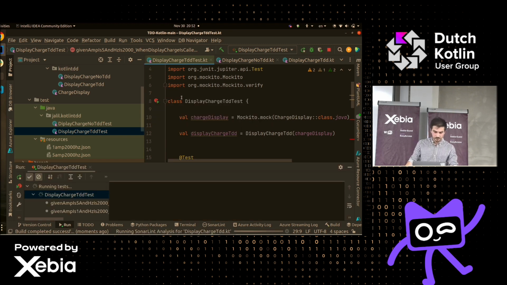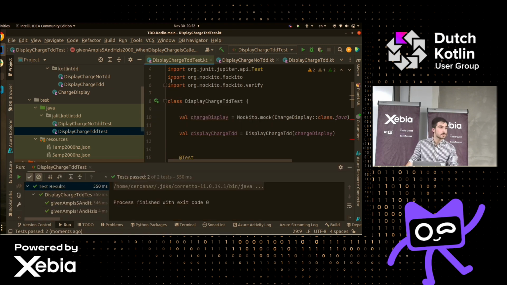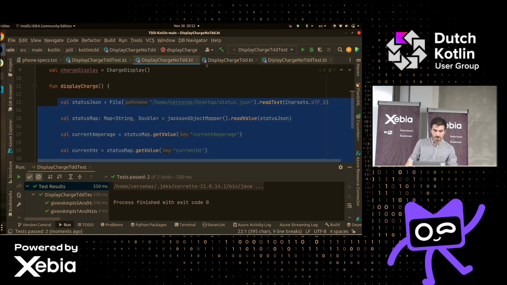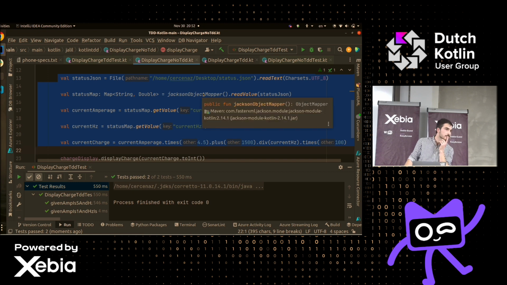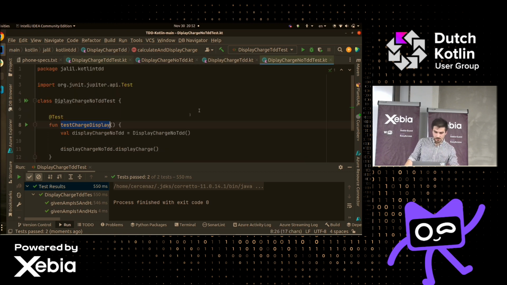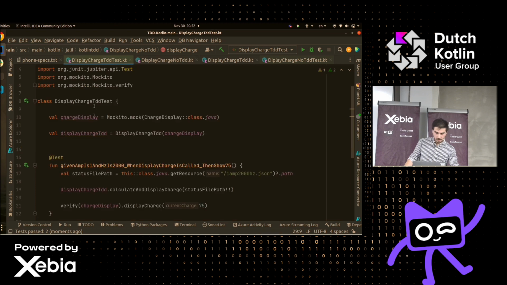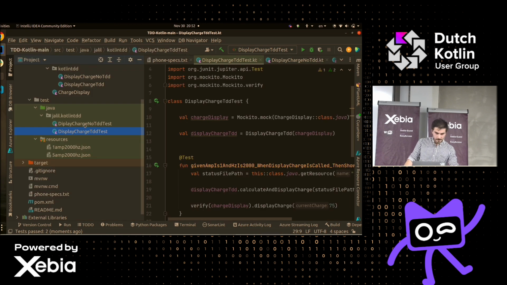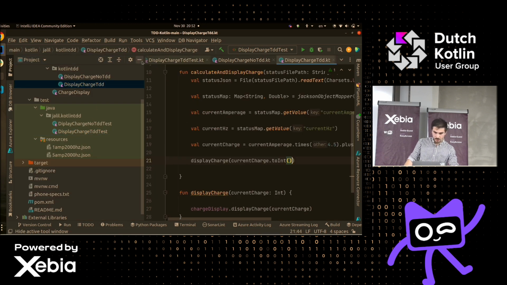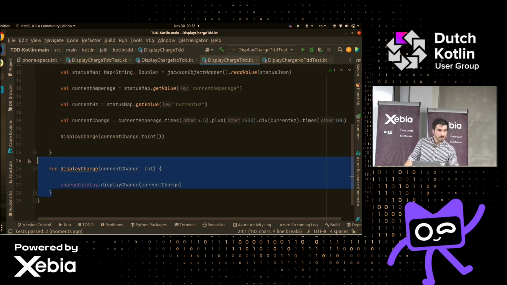But the minimal amount of code would be to call display charge twice with the exact amps. Sorry? Without the formula. The minimal amount of code to make the test pass would be just calling display charge twice with an input inside of the file. You mean here, right? In the implementation, yeah. Instead of the formula, just call display charge twice. Yeah. Well, you mean you're talking about this code here, right? Or not?